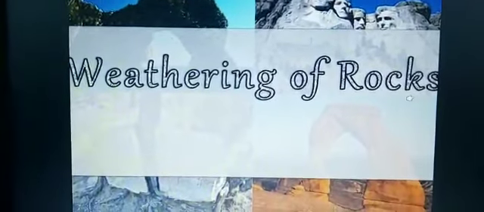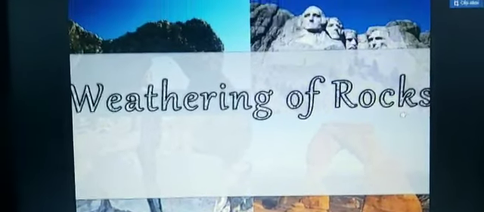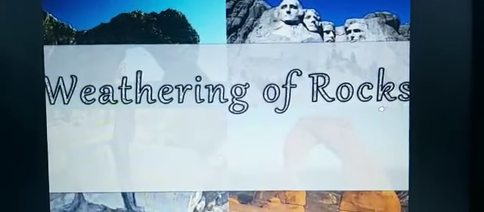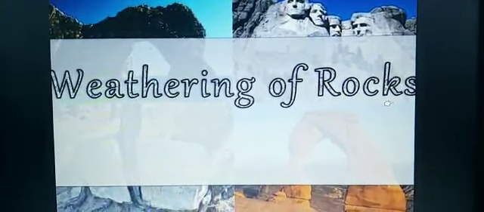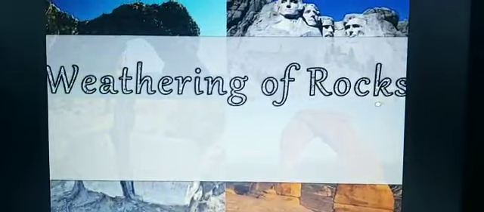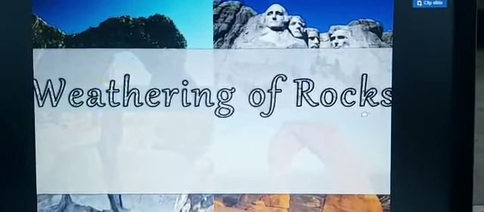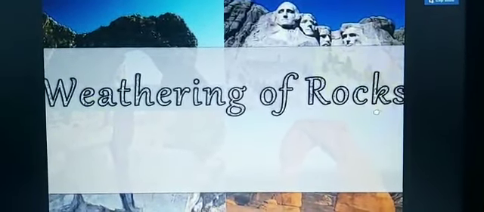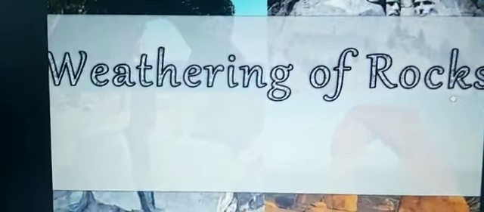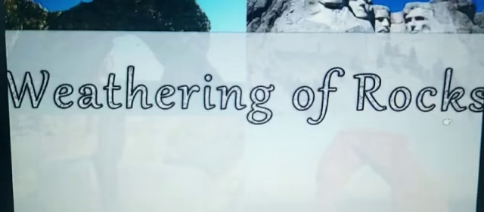So take the first question, which is given on page number 73. Define weathering and describe the chief characteristics of weathering. The answer is given on page number 69, where the heading is weathering. Weathering is the process of breaking down of rocks but not its removal. It is described as disintegration or decomposition of rock in size by a natural agent at or near the surface of the earth. So this is the answer of your first question.